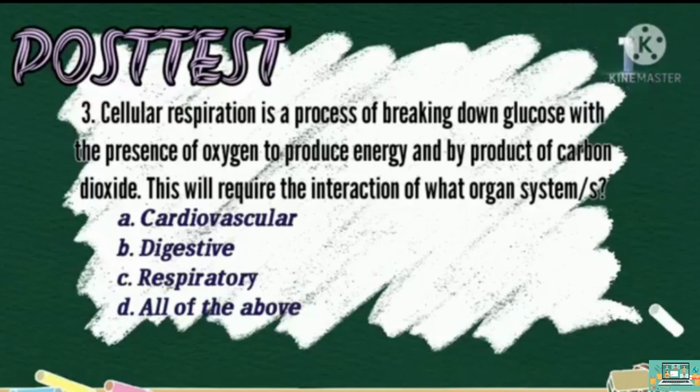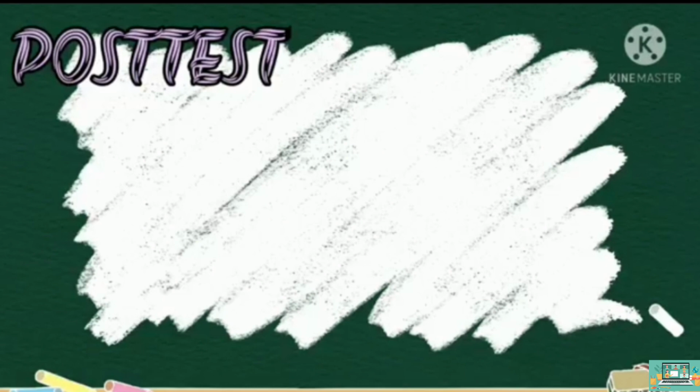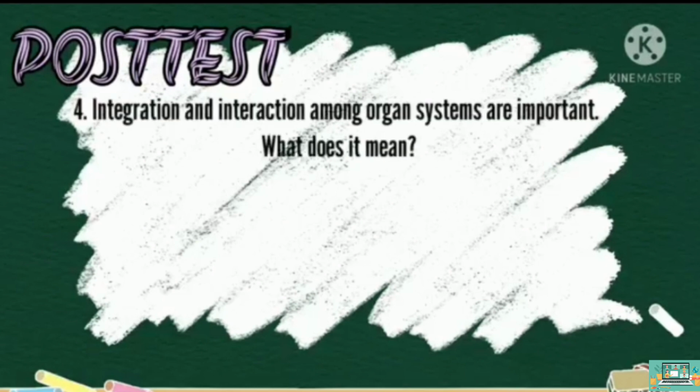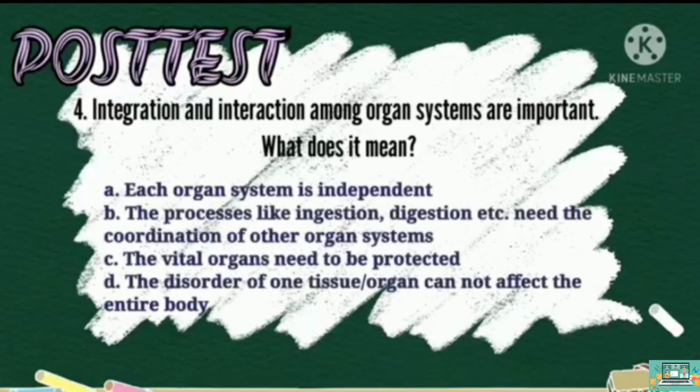For number 4, integration and interaction among organ systems are important. What does it mean? Is it A, each organ system is independent, B, the processes like ingestion, digestion, etc. need the coordination of other organ systems, C, the vital organs need to be protected, or D, a disorder of one tissue or organ cannot affect the entire body?